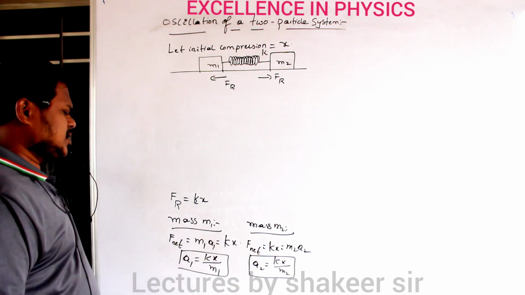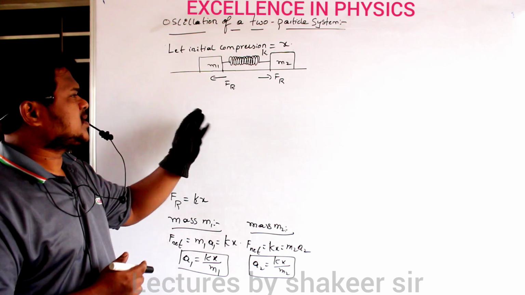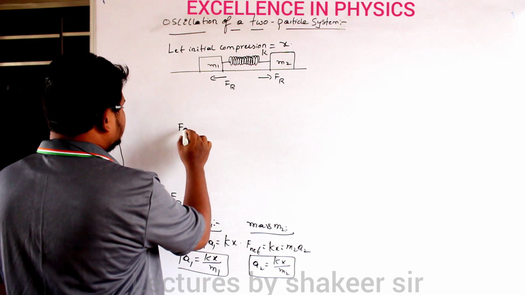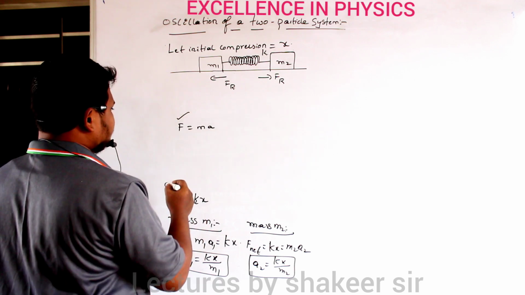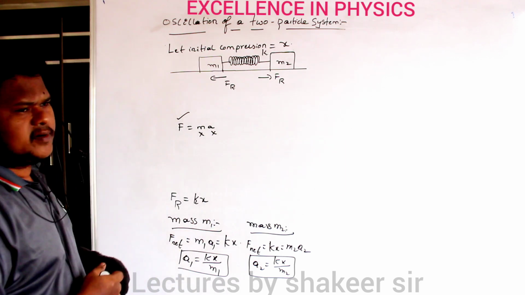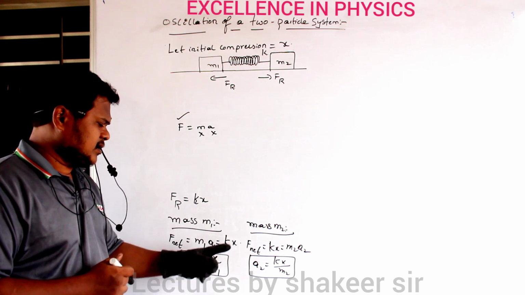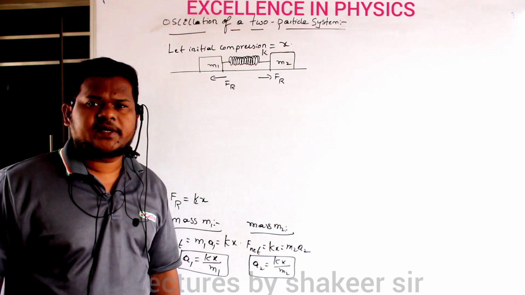So accelerations are definitely not equal. Why are accelerations not equal? Because masses are different. Already we have studied that F is equal to mass into acceleration. Force is the same for both of them, but mass is different, so acceleration also will be different. The first body will have an acceleration of kx by m1, and the second body will have an acceleration of kx divided by m2.